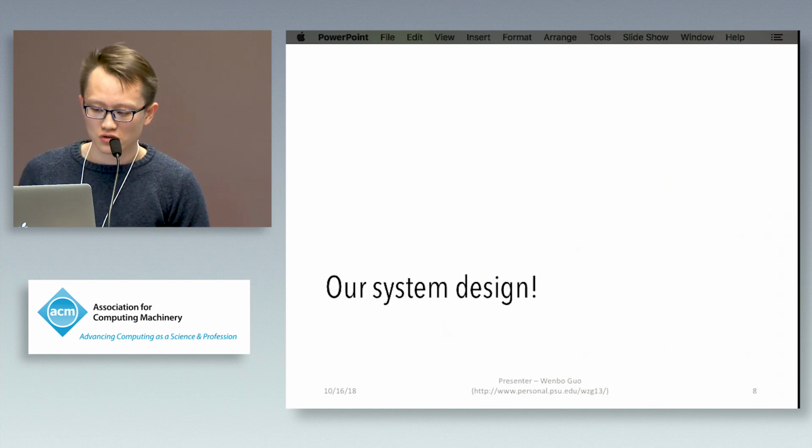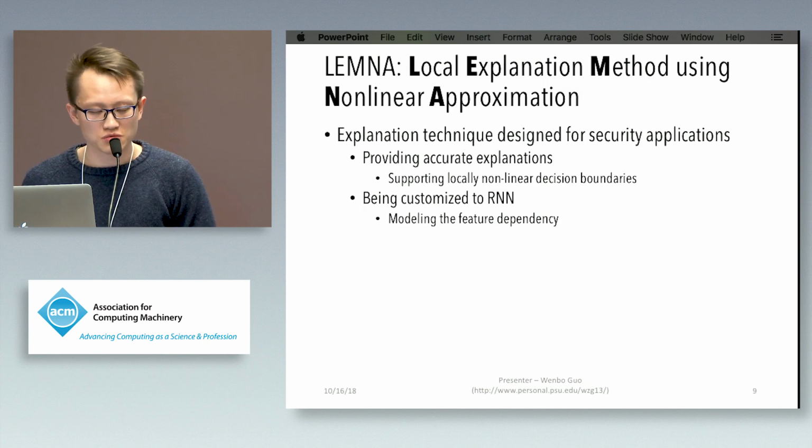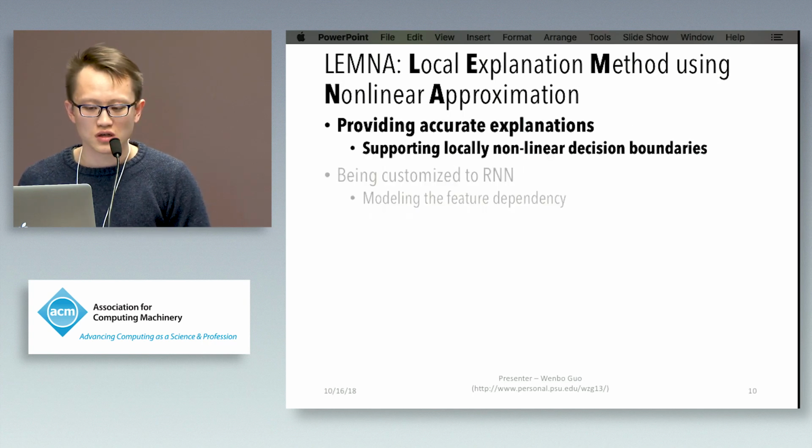To address the limitations we mentioned earlier, we propose a new explanation technique. To be specific, we propose LEMNA, which is a local explanation technique for security applications. In the following, I will introduce how LEMNA achieves these two goals. First, providing accurate explanation.